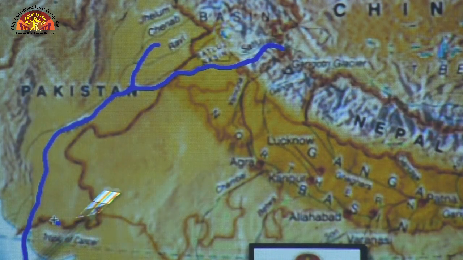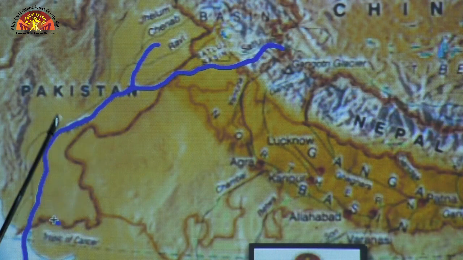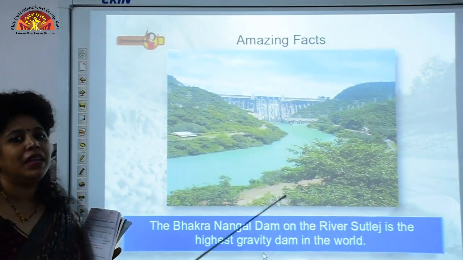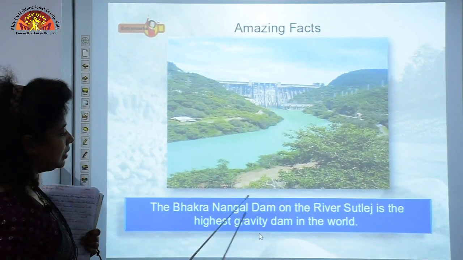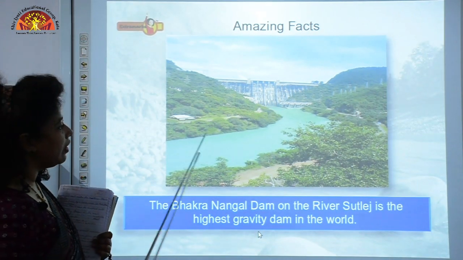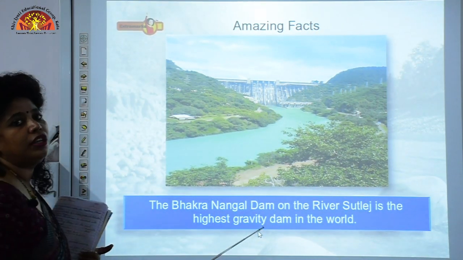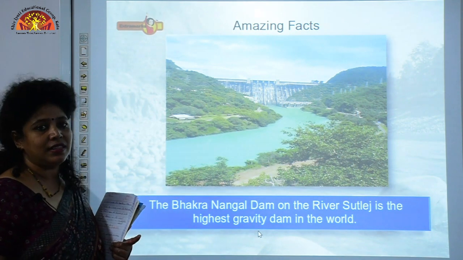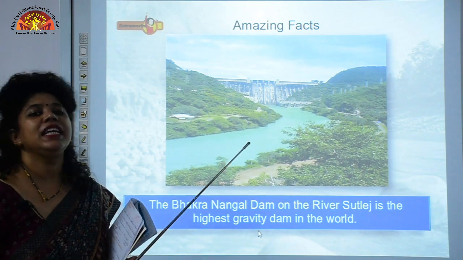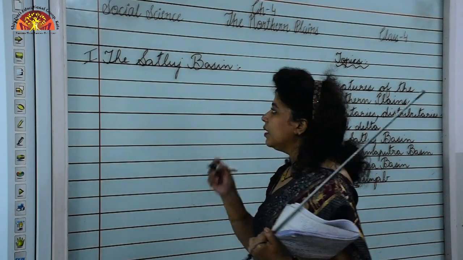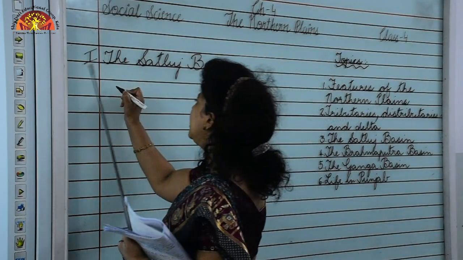So this river Satluj is used for providing water to people in various places, either through dams or through canals. The dam that is built on river Satluj is called the Bakra Nangal Dam. It is built on river Satluj and this water is used to produce electricity and water for irrigation. Now we shall talk about Indira Gandhi Canal.